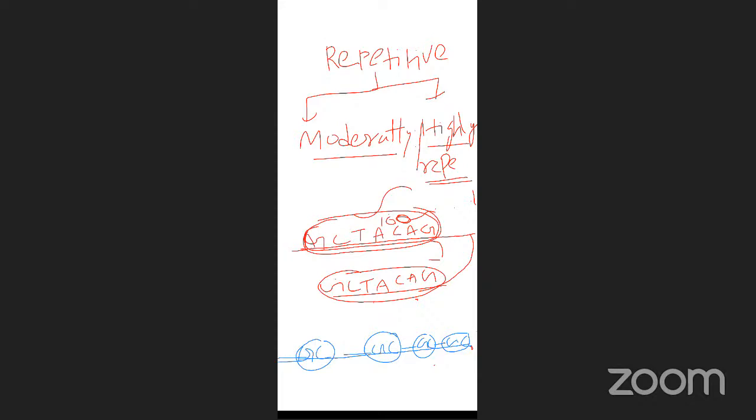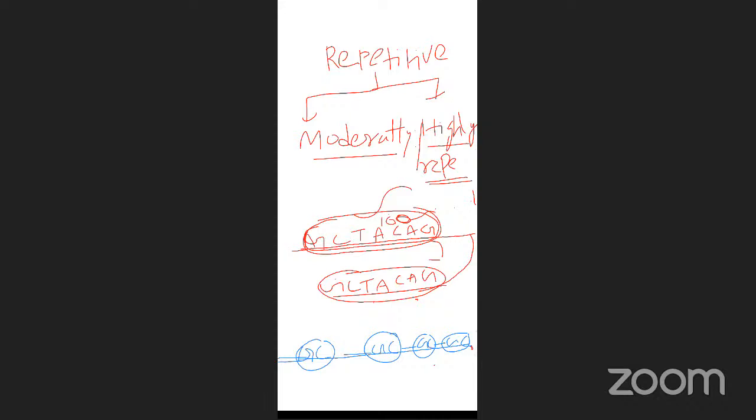How many base pairs here in blue color? In each repeat, 1, 2, 3, how many nitrogen bases? Only 2, GC. Only two nitrogen bases repeated, but more times. That is highly repetitive.